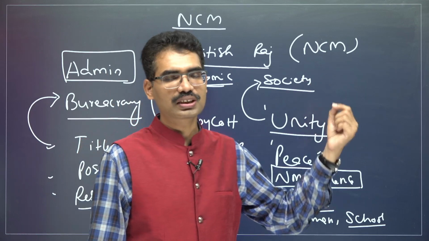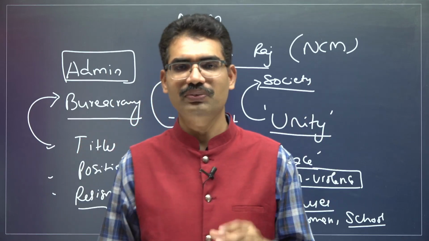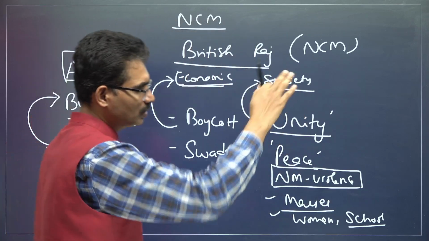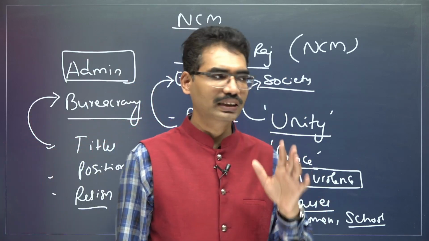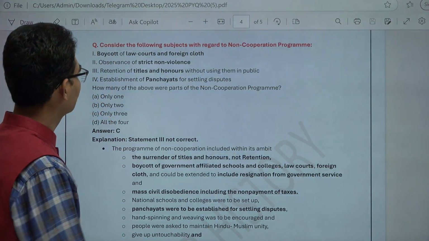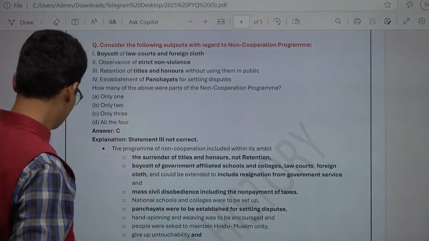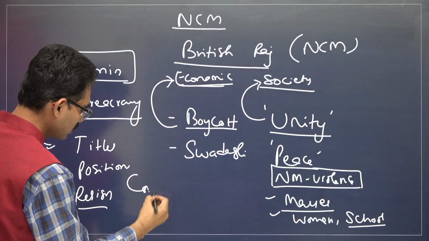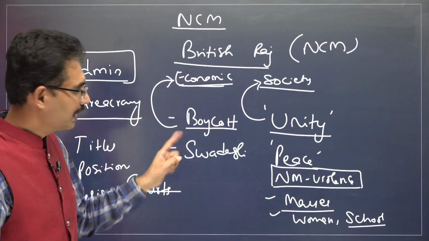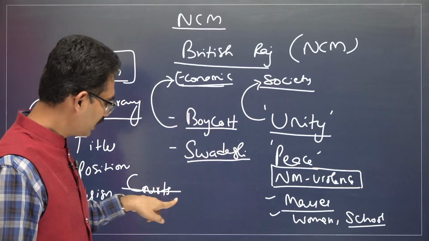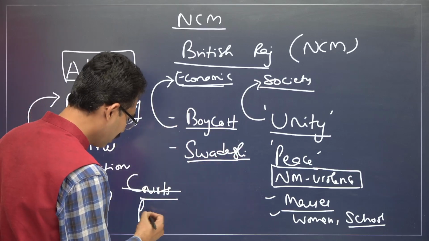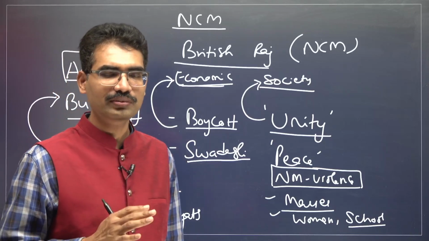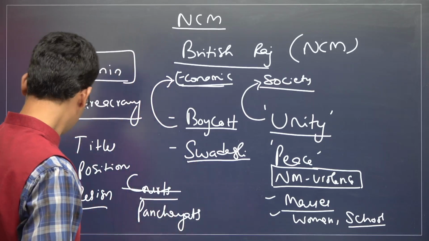That is why he says very strictly, our program of action is a non-violent one, and this is how the British Raj institutions must be attacked one after the other in a non-violent manner. Let us see this. Boycott of law courts and foreign clothes. Identify this, boycott of foreign clothes. When it comes to administration and courts, we will not go there. Like we follow Swadeshi, instead of British courts we follow our own courts called Panchayats. We solve our disputes ourselves. We don't require the British to solve our problems.